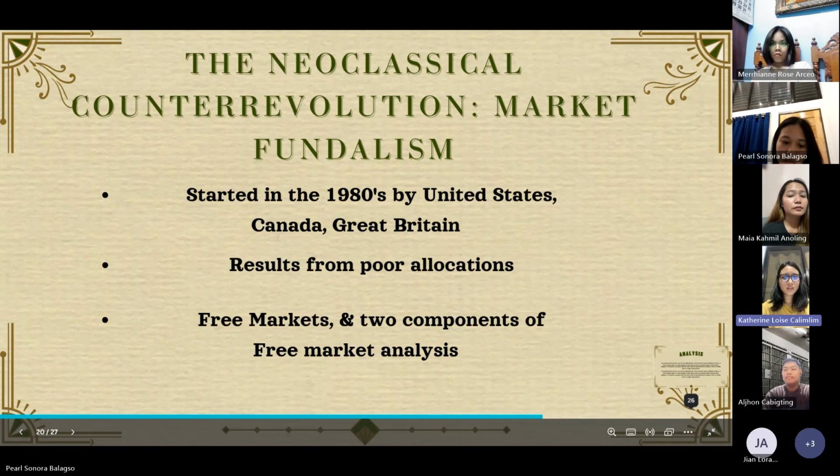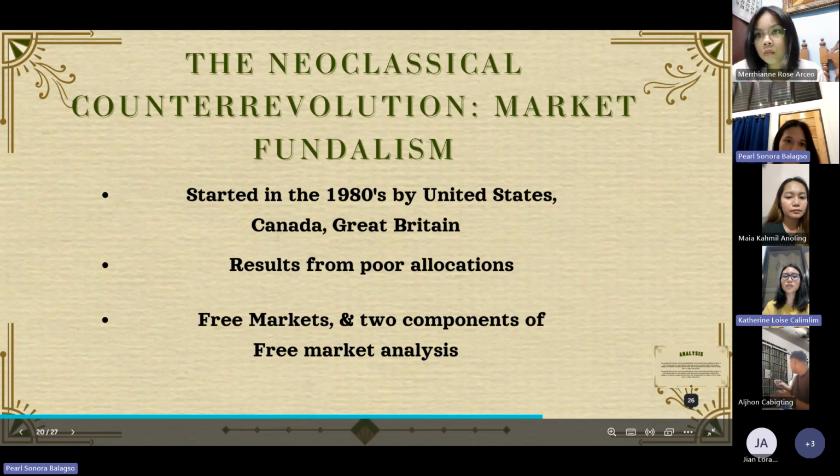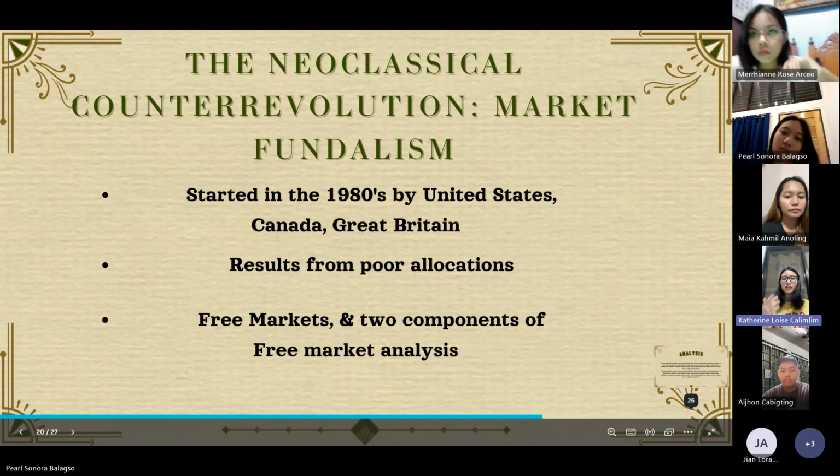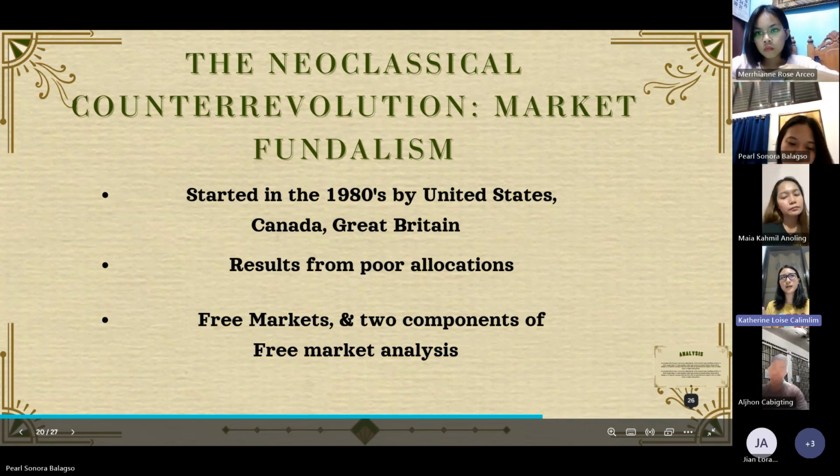So the neoclassical counter-revolution started way back in the 1980s. It was formed in the United States, Canada, and Great Britain. So napag-usapan nung ibang countries na yun na ipatupad to. So pinapatupad to, nanalo to sa botohan ng World Bank and the Monetary, I forgot, International Monetary Fund.